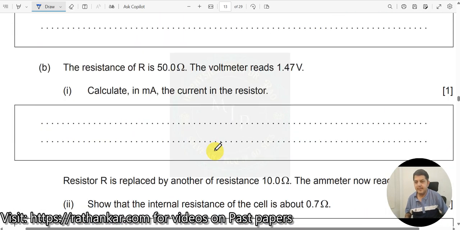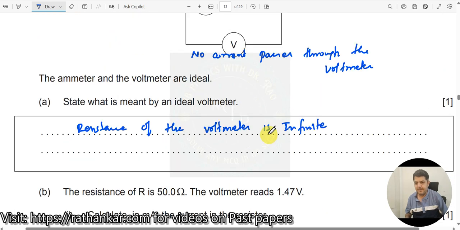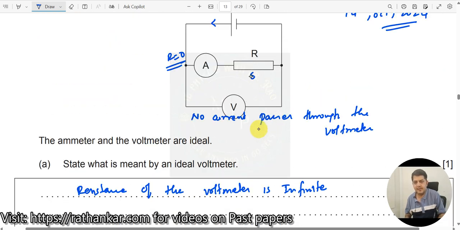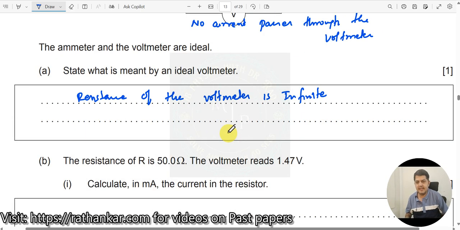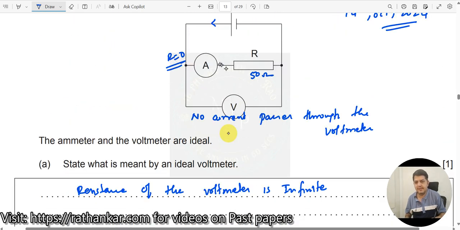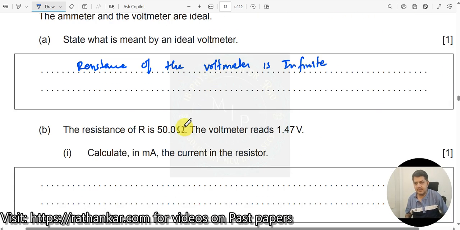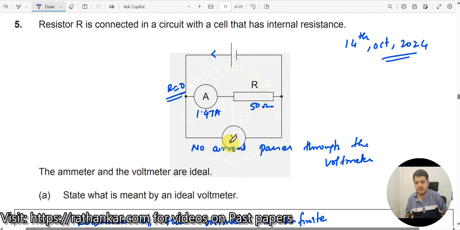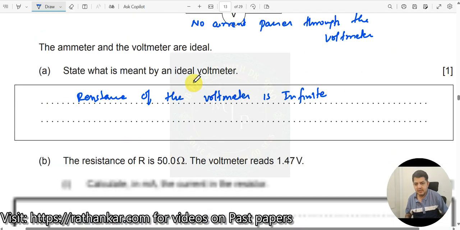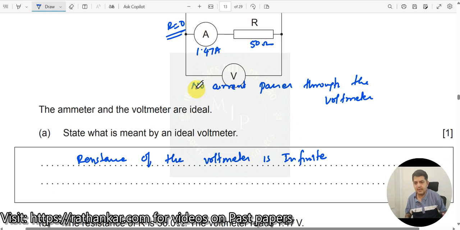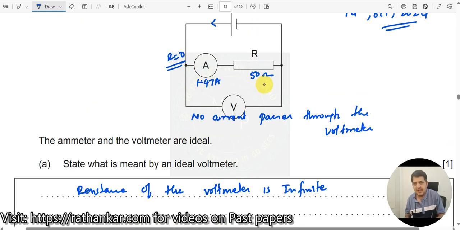Next question. The resistance of R is 50 ohms. The voltmeter reads 1.47 volt. Calculate in milliampere the current in the resistor. This is 50 ohms, and what is the value of the current? I'm sorry, I made a mistake here. This is the ammeter, I should write the voltmeter here. This is 1.47 volt over here.